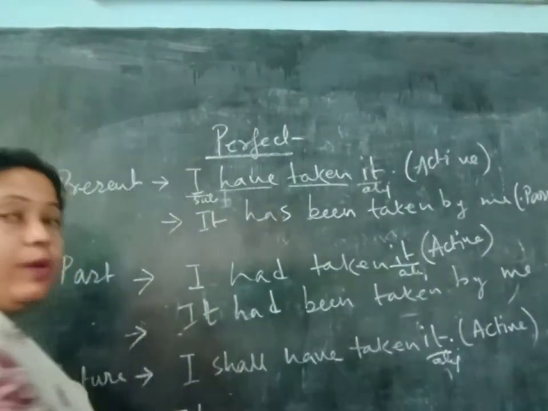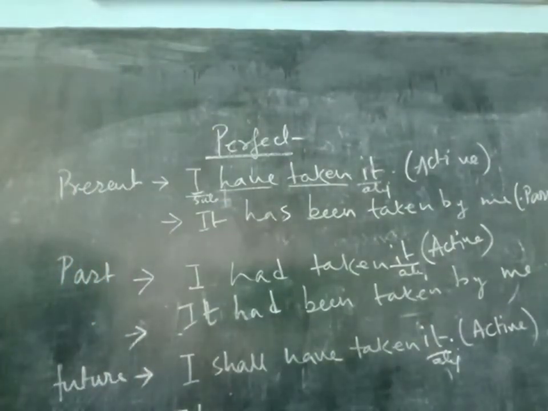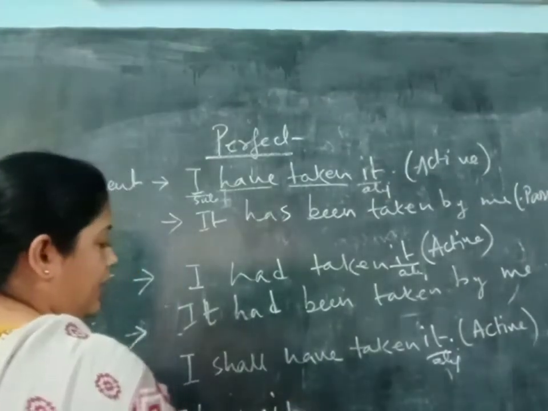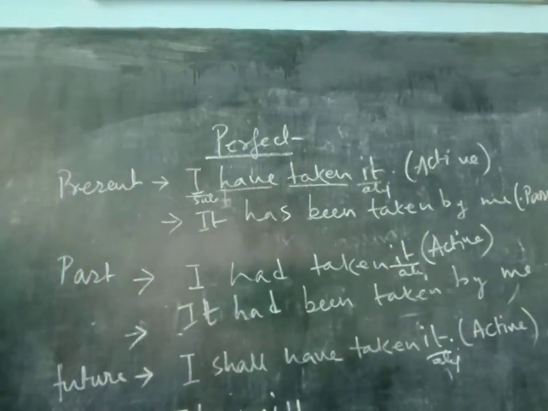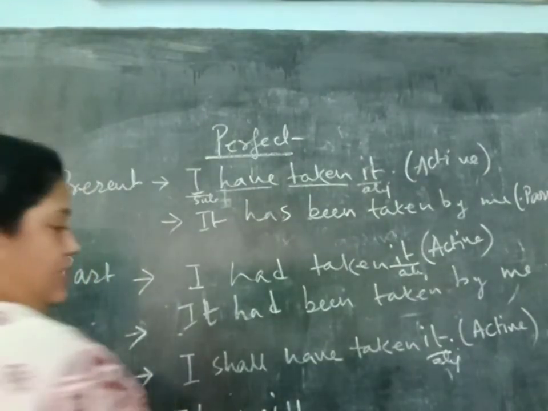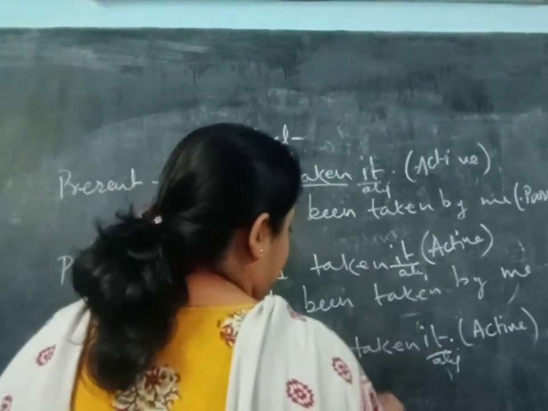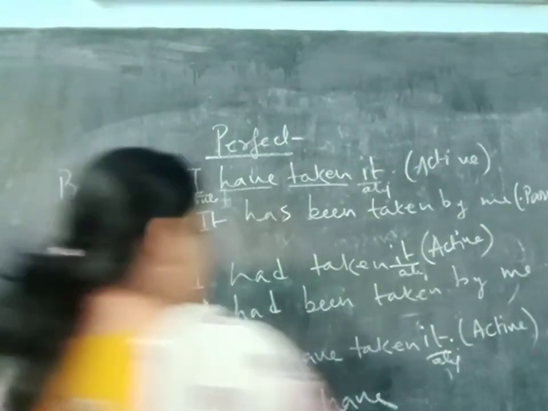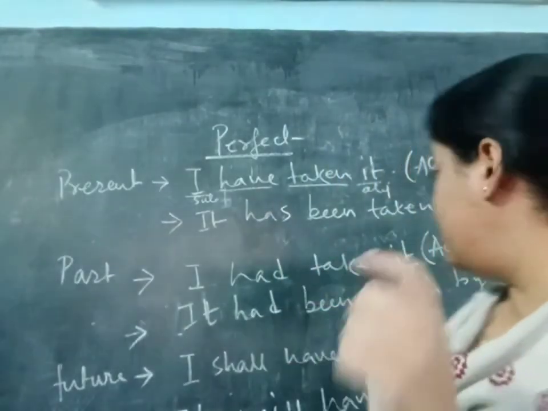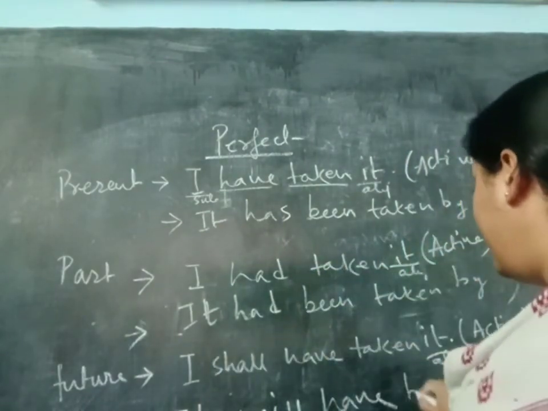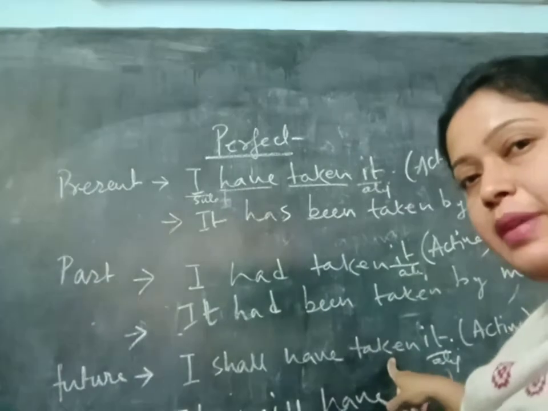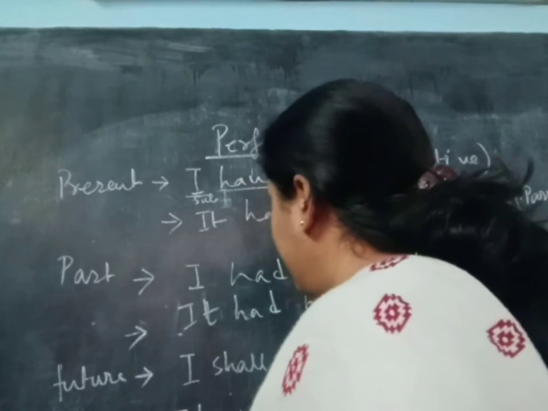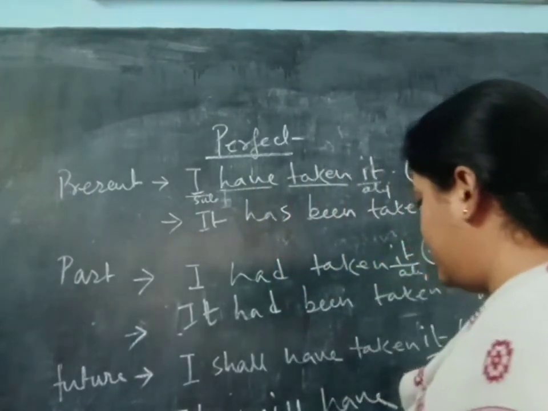So it will become the subject. It, then what shall we write? As it is shall, we will write will. It will, then have. Have will remain have, nothing will be changed. It will have, then the word been, which actually denotes perfect. Been, then taken will be taken. So taken by me. Okay, so it is the passive voice.